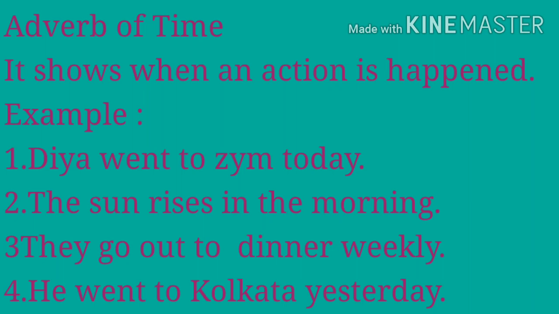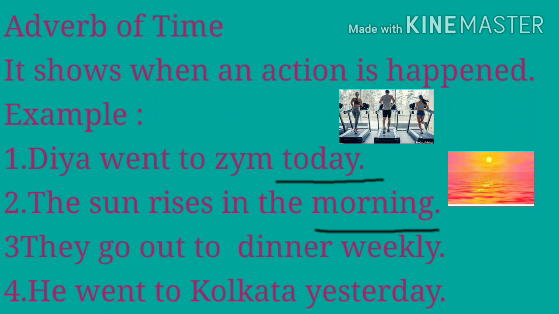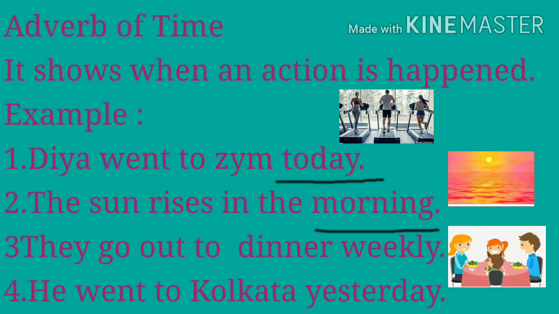Now looks into the next, that is adverb of time. It shows when an action is happened, the time when the action is happened. Example से समझते हैं. Diya went to gym today. Here when she went to gym, time today. So today is an adverb of time. The sun rises in the morning. When the sun rises? In the morning. So morning is also adverb of time. Now third example is they go out to dinner weekly. When they go out for dinner? Weekly. So weekly is also an adverb of time.